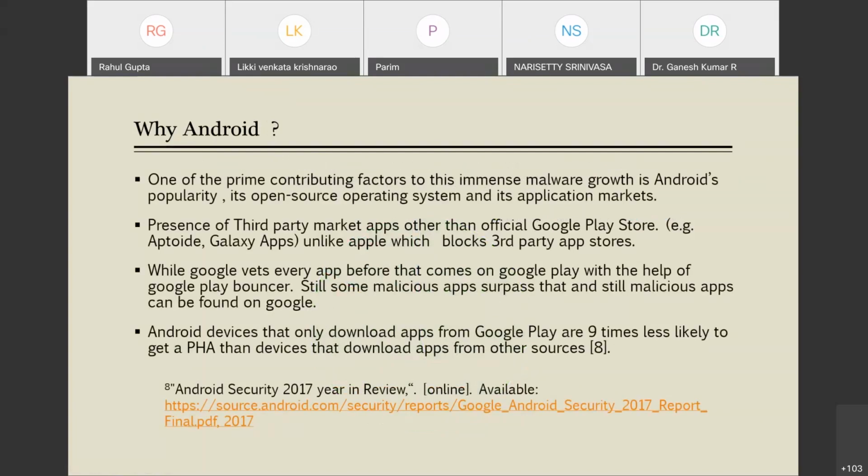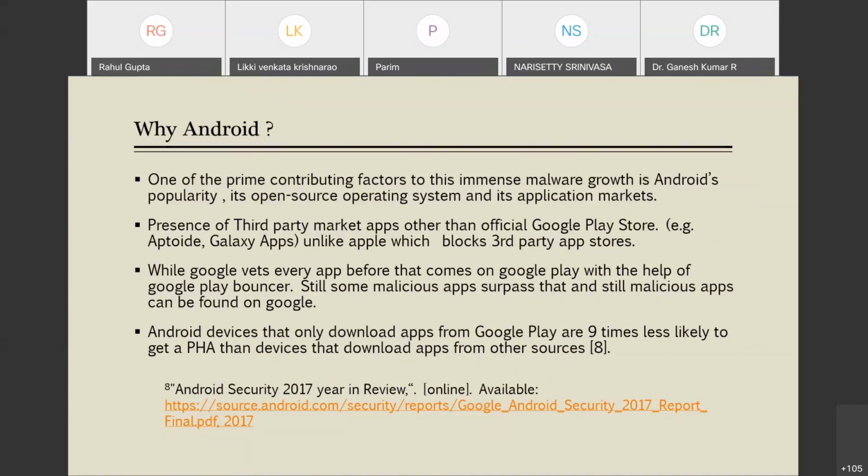So next is why Android. Again, we are digging deeper into why we need Android. One of the prime contributing factors to this immense malware growth is Android's popularity. It is popular, and as we have seen, it is open source. Besides its popularity and open source nature, there are third party app markets other than Google Play Store, for example Aptoide, Galaxy Apps, etc., which are not available for Apple because Apple tries to block third party apps.